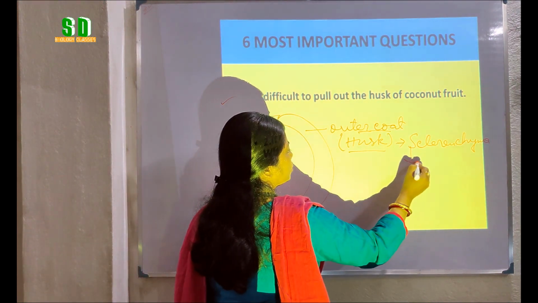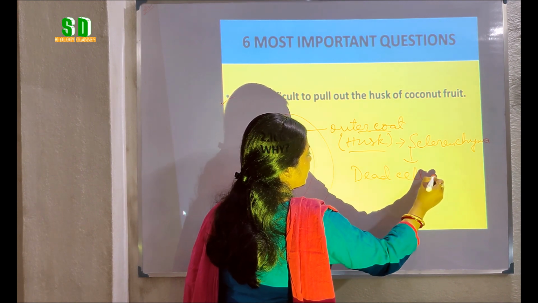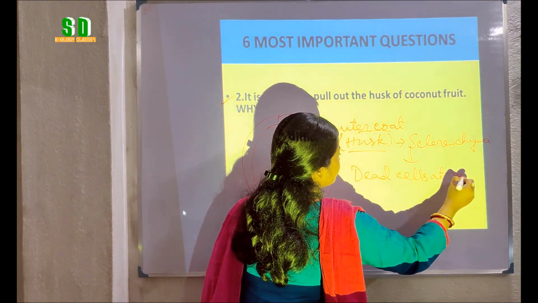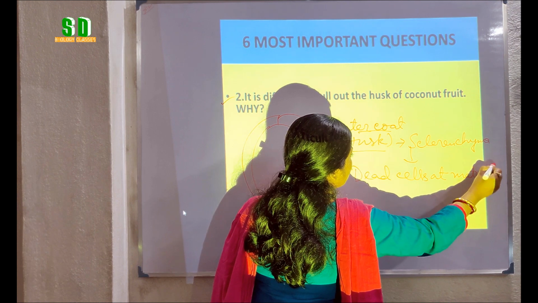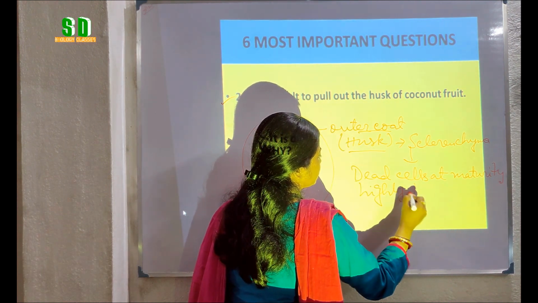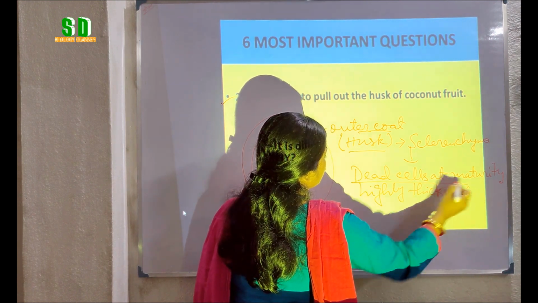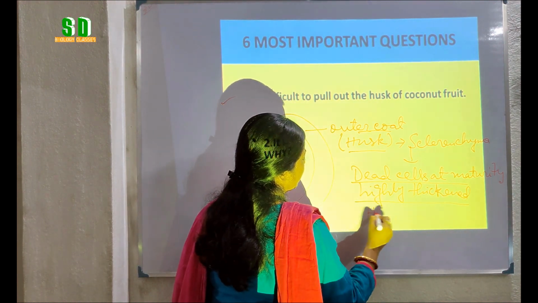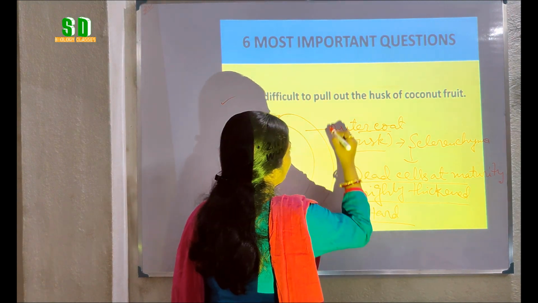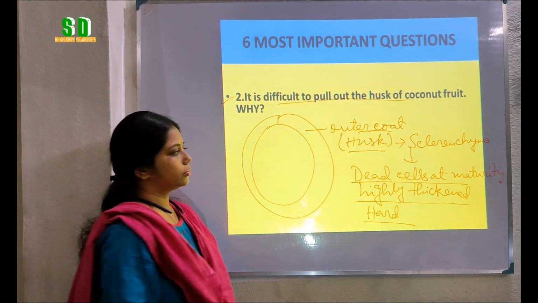Sclerenchyma tissue is made up of dead cells at maturity with highly thickened cell walls. So it is very hard. That's why it is very difficult to pull out the husk of the coconut fruit.